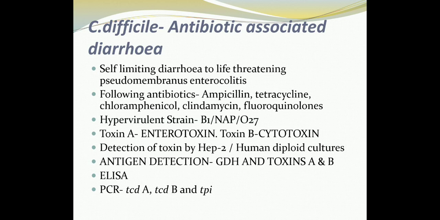Usually, for those for whom only GDH is positive, we recommend further confirmation with these molecular methods. Colonoscopy can also be done. It is very specific, but compared to the other methods, the sensitivity is quite low.